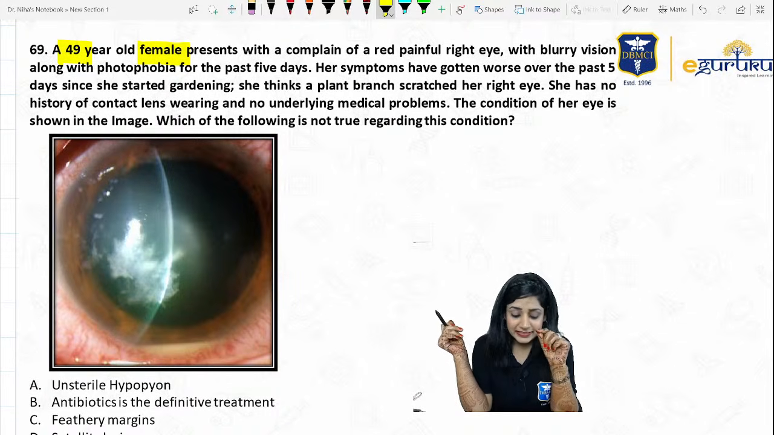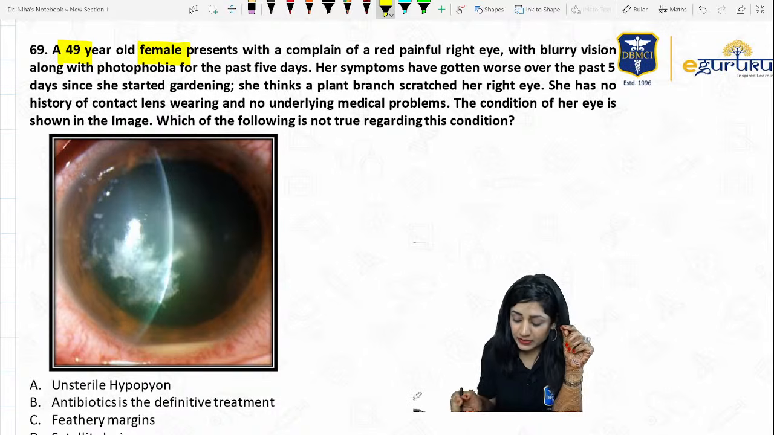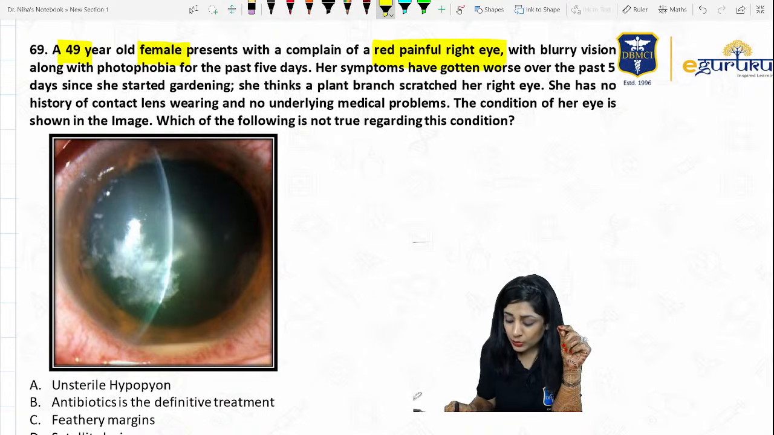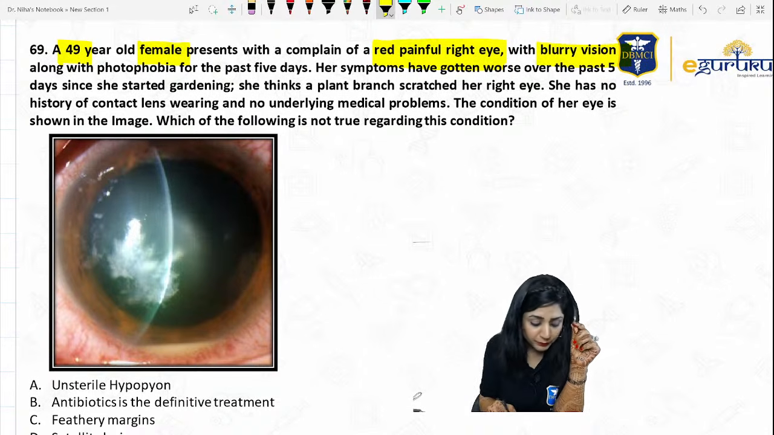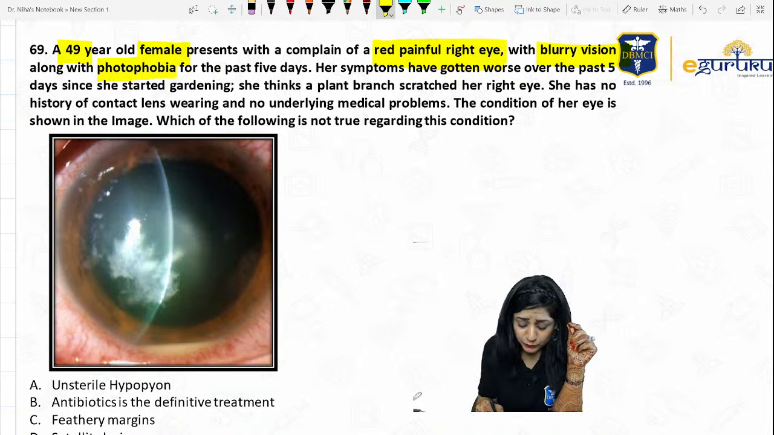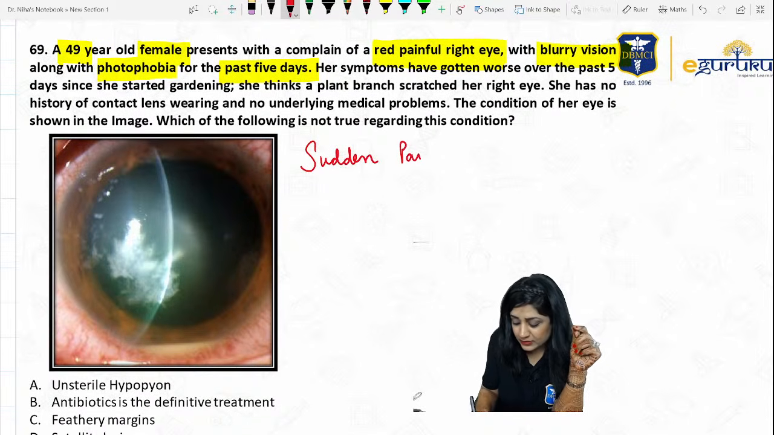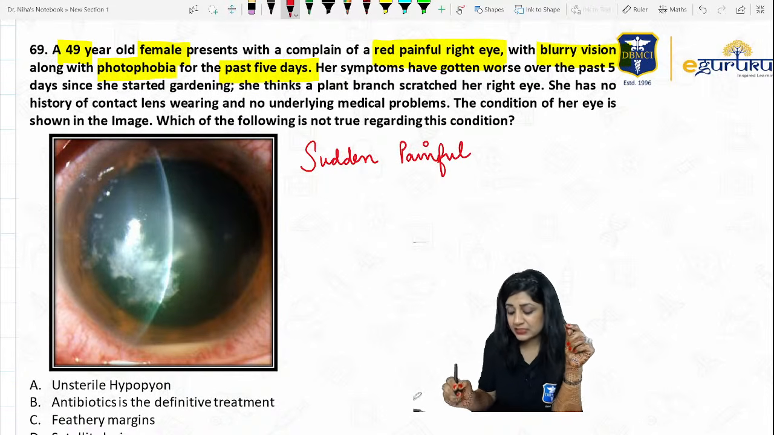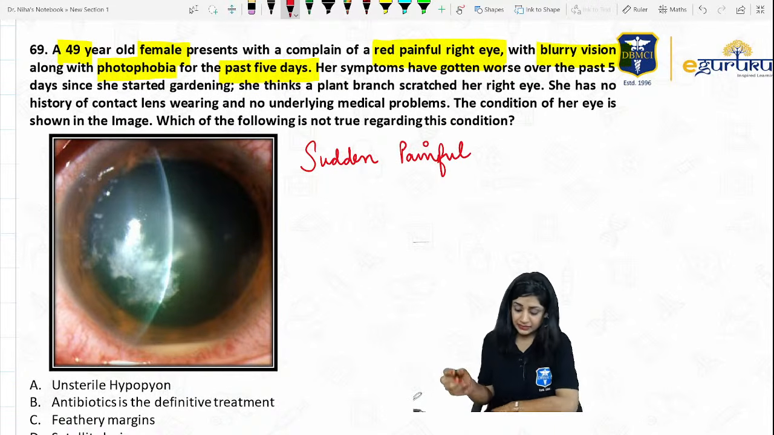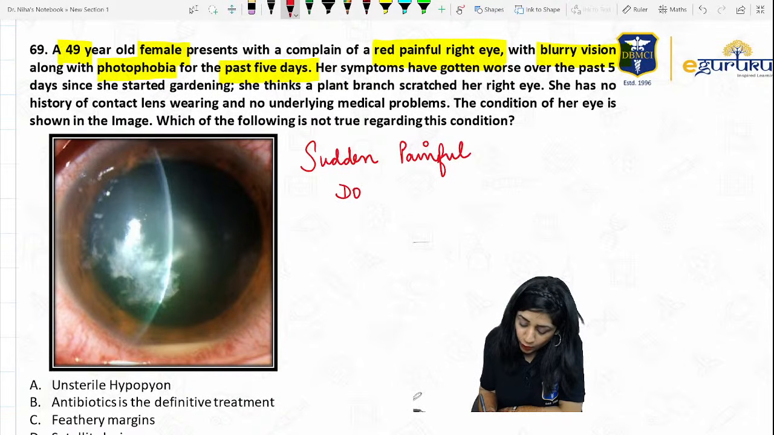We have a 49 years female who is presenting with a complaint of red painful right eye, and there is also blurring of vision with photophobia, from the past 5 days. So shall I write what we get till now? This patient is coming with a sudden painful diminution of vision, because this is the way I have taught you in the classes also.